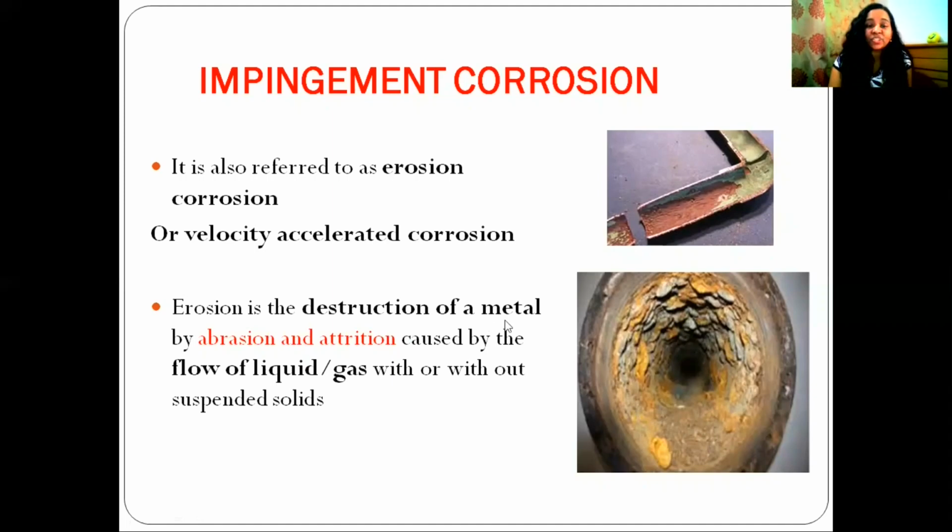Erosion is the destruction of metal by abrasion and attrition caused by the flow of liquid or gas with or without suspended solid. Here you can see the eroded inner surface of a metal pipe. This is caused by abrasion and attrition. The destruction of the inner metal surface occurs due to the passage of liquid through this metal pipe. That fluid may contain solids. So this is impingement corrosion.